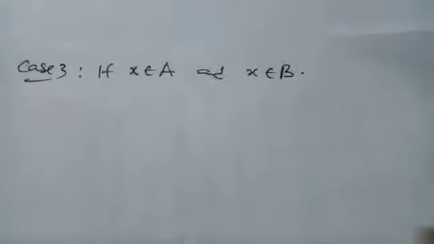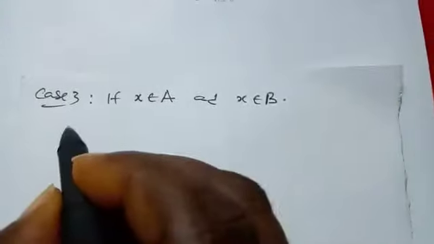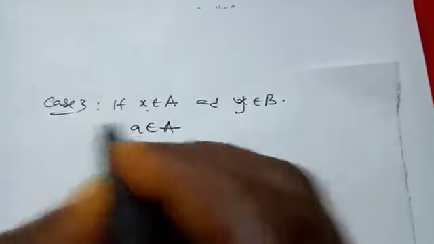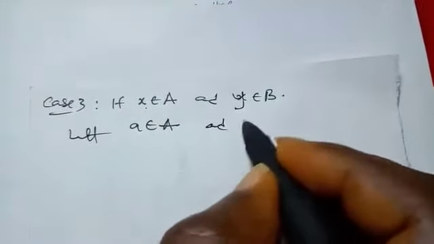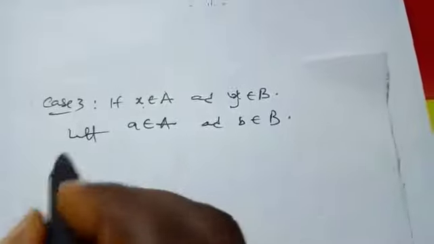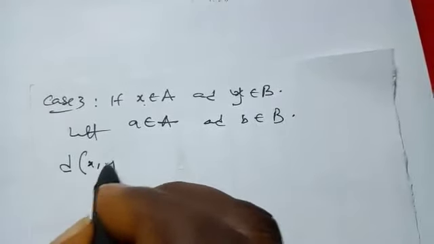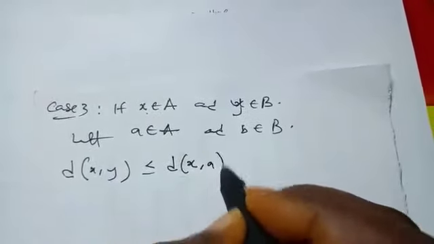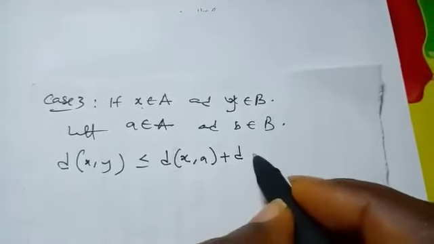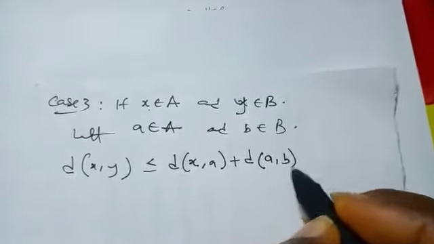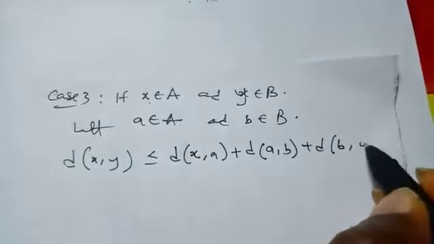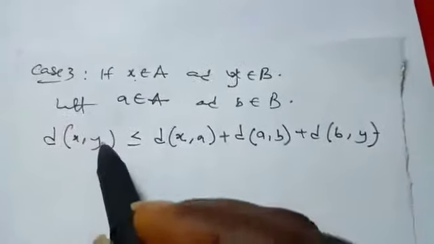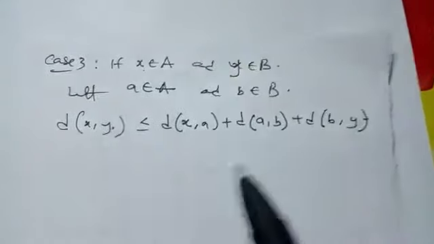This is our case 3 here. If S belongs to A and Y belongs to B. Let's pick another element, say a belongs to A and b belongs to B. So by the triangular inequality, we know that the distance between S and Y will be less than or equal to, I can play around it, the distance between S and a, plus the distance between a and b, plus the distance between b and Y. We are still dealing with S. If there's another thing, I can continue. So far it ended in Y.